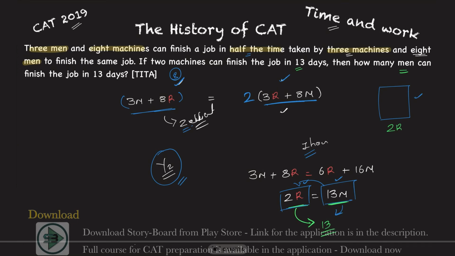So 13 is your answer. In 13 days, 13 men can finish this job, because 2 robots can finish the job in 13 days, and 2 robots is equivalent to 13 men.